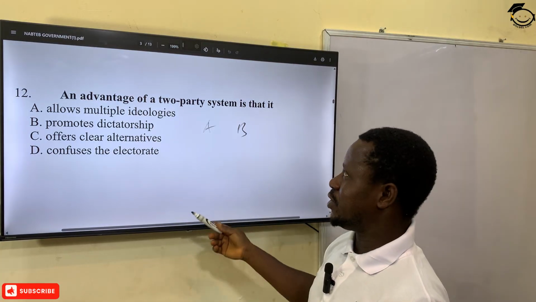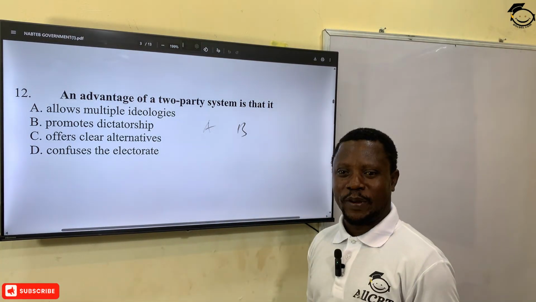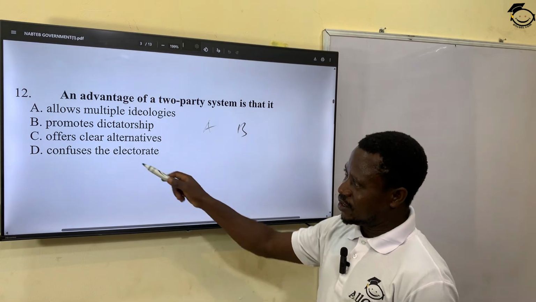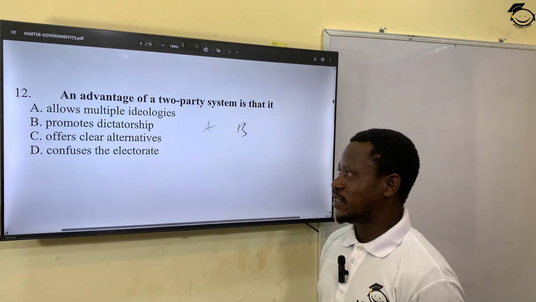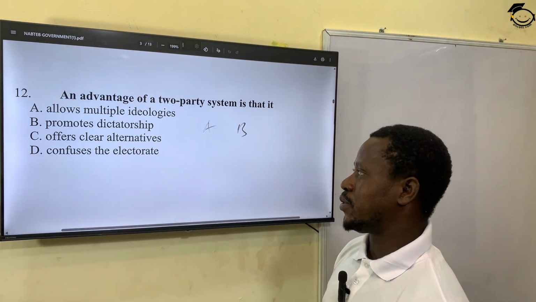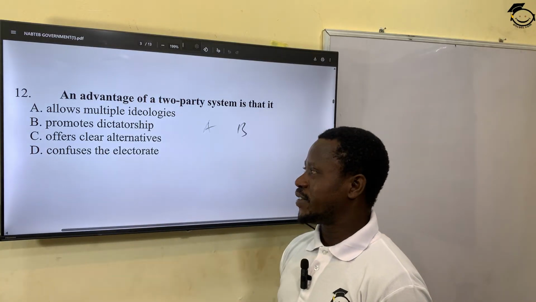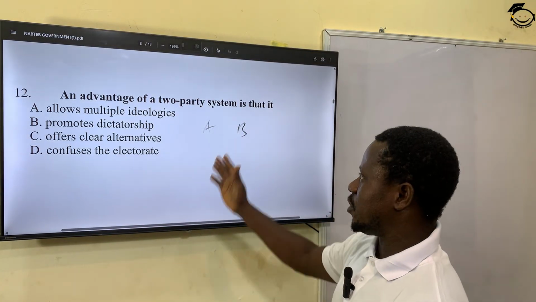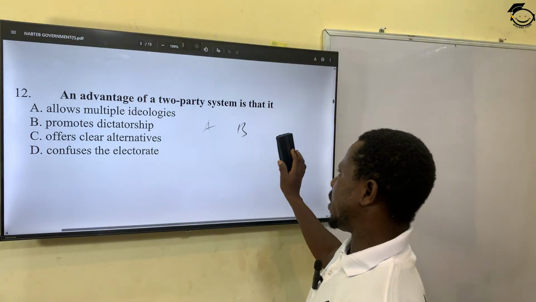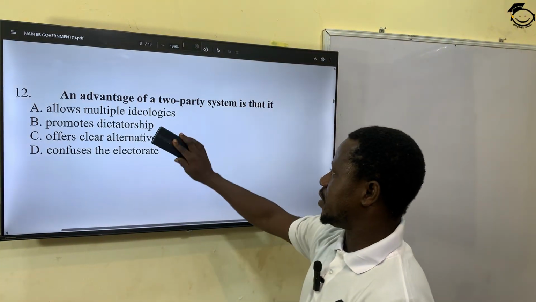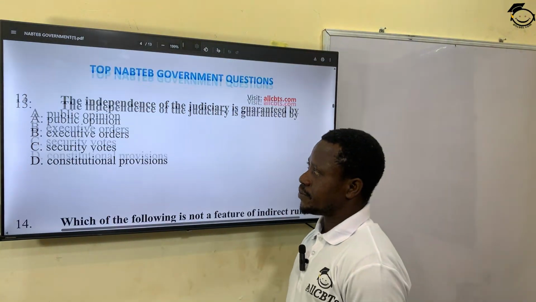When you have, like in Nigeria, close to 63 political parties, there'll be confusion. So this D is talking about multi-party. The correct answer for this question is C, offers clear alternatives. It's either you choose party A or party B. Clear alternative, C. All right?